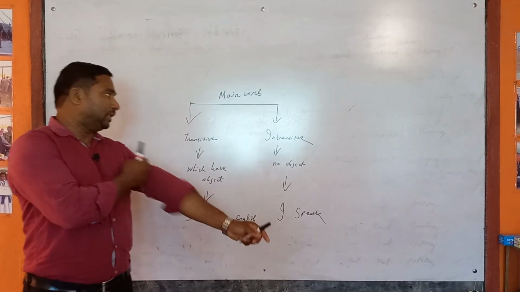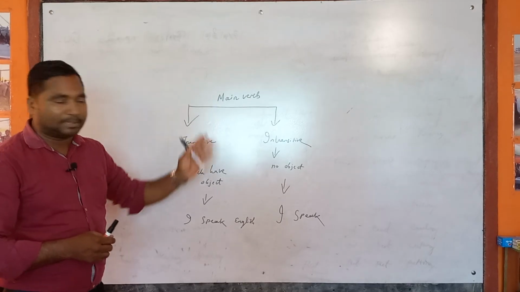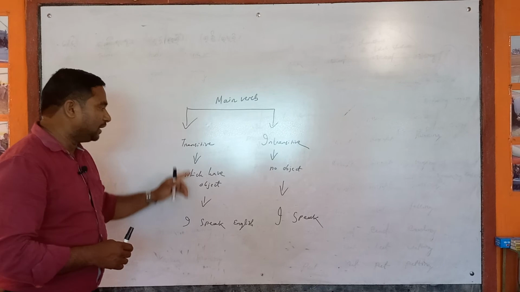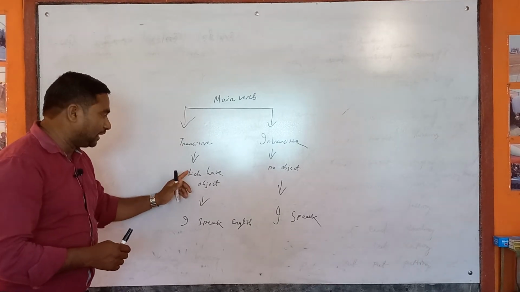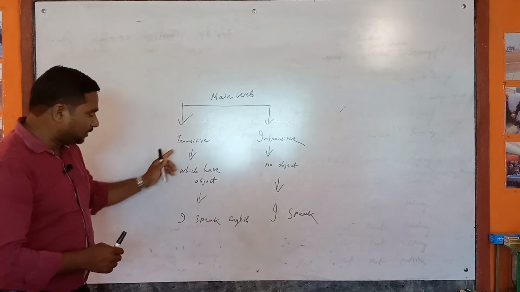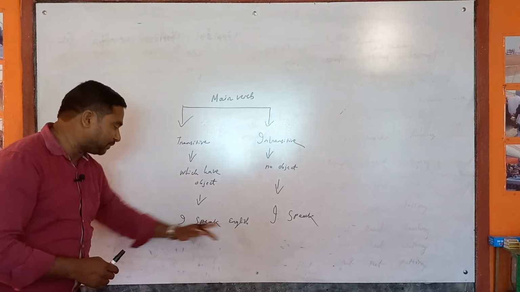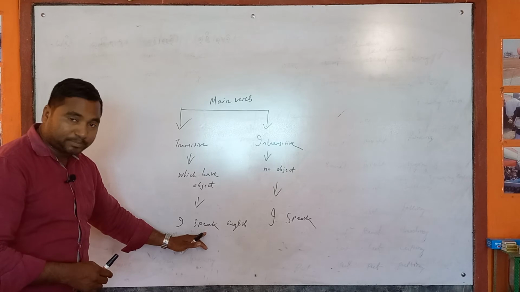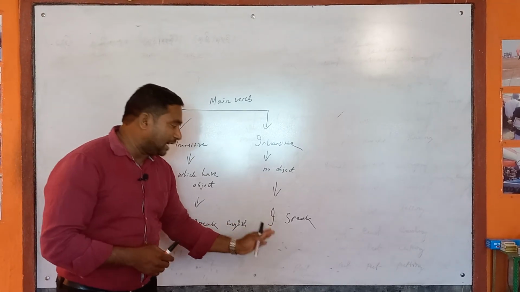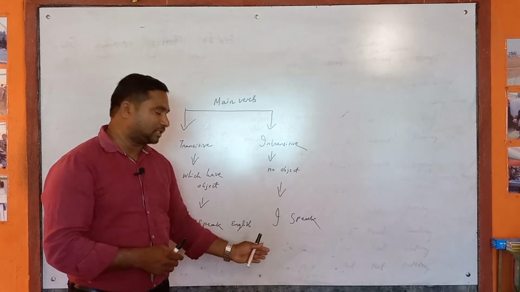So guys, better you understand what are the two types of main verb. Main verb is mainly divided into two types, that is transitive verb and intransitive verb. Transitive verb has an object, and intransitive verb has no object. And this example is I speak English, because I is subject and speak is verb and English is object. And in intransitive verb, I speak, because it has no object, so this is called intransitive verb.